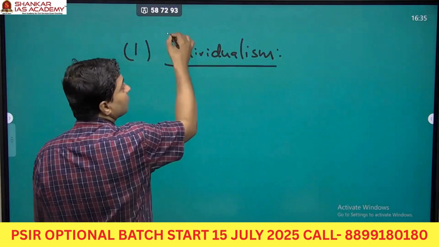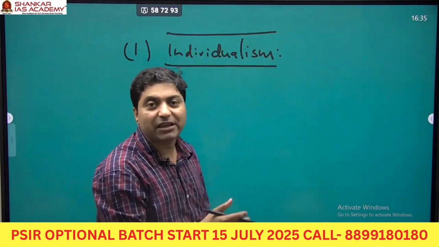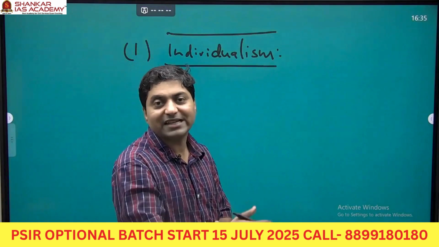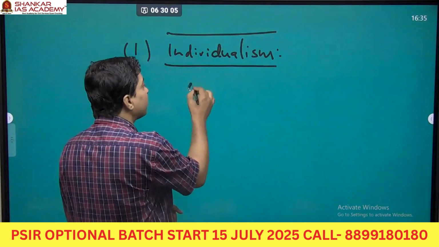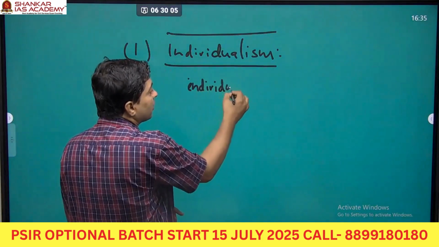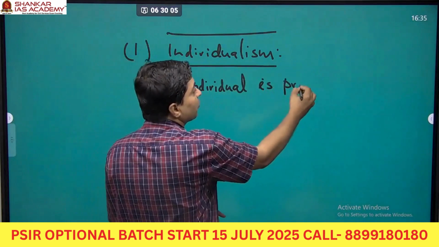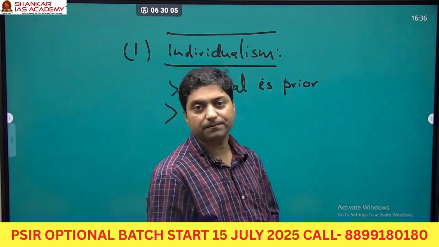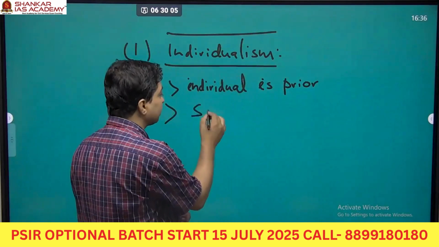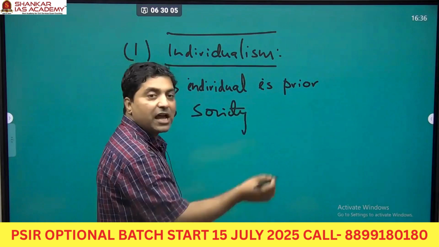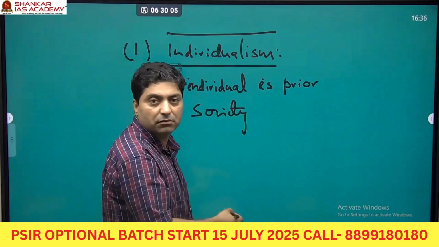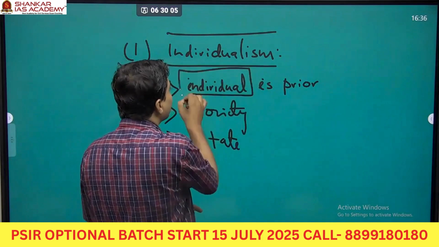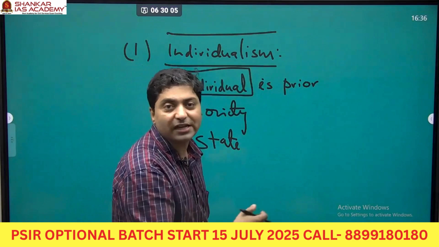According to Locke, it is the individual which came first, and then society evolved later on. Then the state came up. So the individual is prior. Why? Because they came first. And then several individuals gathered together and formed society, right? And later on, they made a social contract, and then the state came. So the individual is prior to the society and to the state.